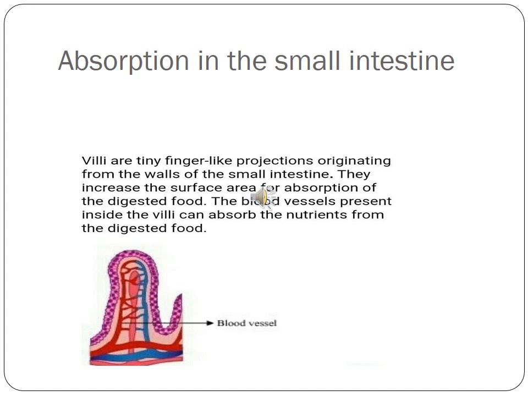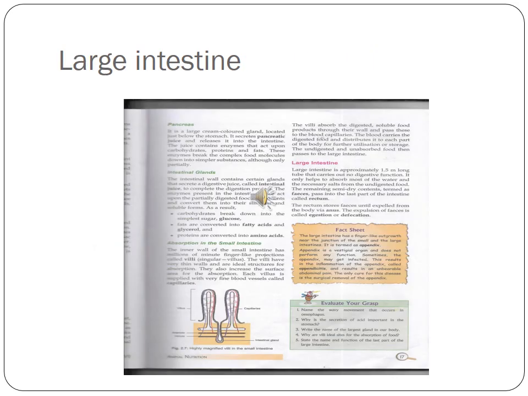This food is utilized by the cells to release energy, and the absorbed food is carried to all the cells of the body by blood. Next, the process of digestion of undigested food.